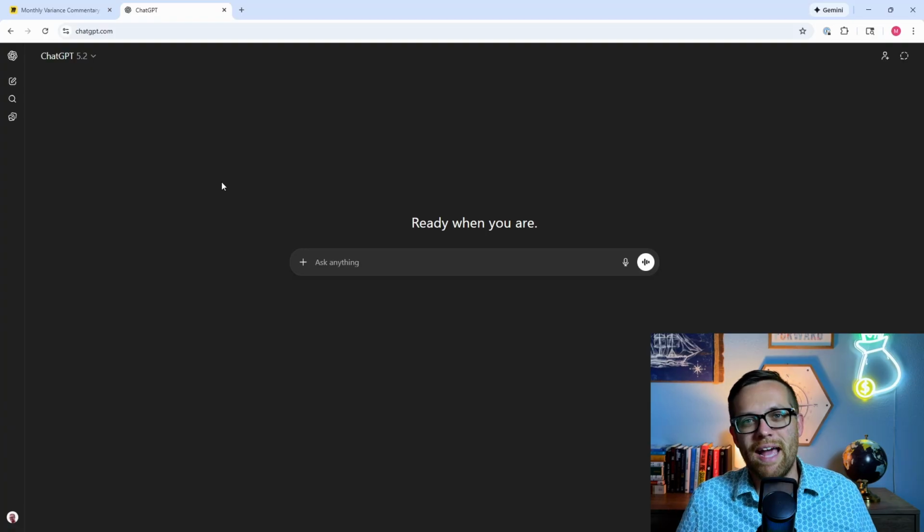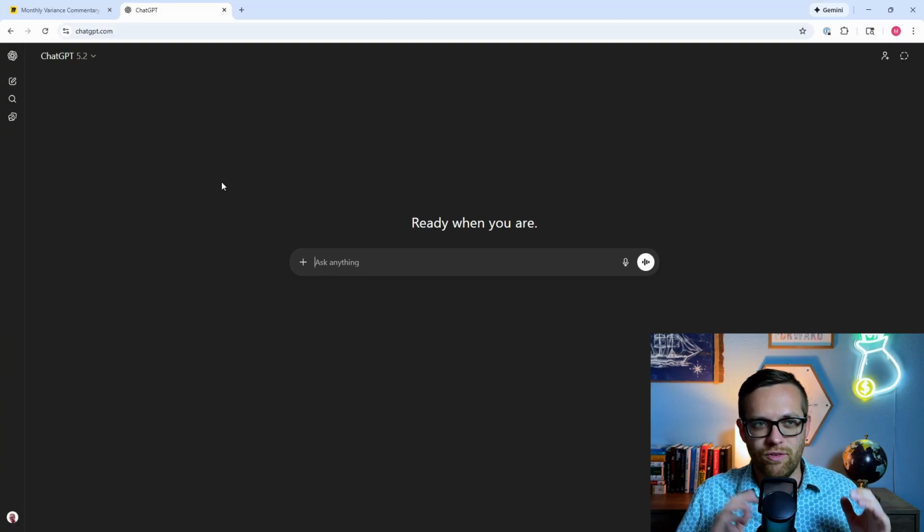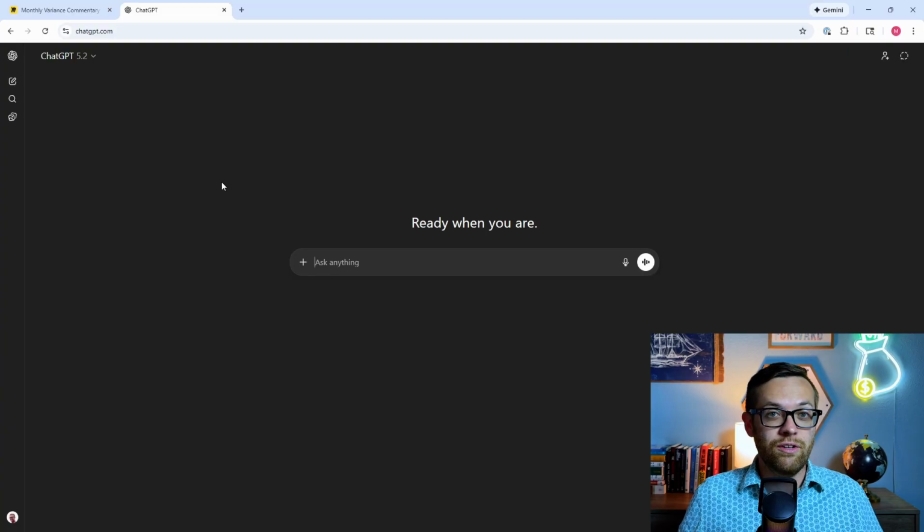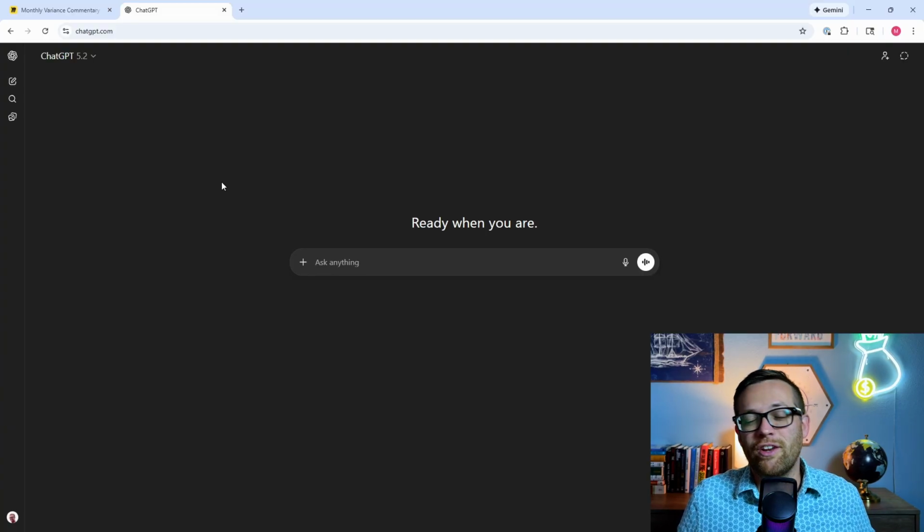It doesn't matter what tool you use. The prompt framework I'm going to give you, the work we need to do, you're going to do just as well if you use Claude, if you use Copilot, if you use Gemini, if you use ChatGPT, whatever you have access to, whatever your work allows you to use. Always make sure you're thinking about security and compliance. If you're working in a corporate setting, you're most likely to have access to something like Copilot. It doesn't matter. They're all going to work great.